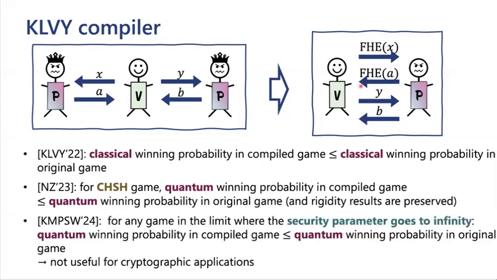Very recently, there's been another work that has proven that in the limit where the security parameter goes to infinity, this bound holds for the quantum winning probability. The problem is that this does not give us any control over the speed of convergence. So therefore, it's kind of not useful for cryptographic applications because we never know how to pick the security parameter large enough so that this bound holds with some sort of manageable known error.